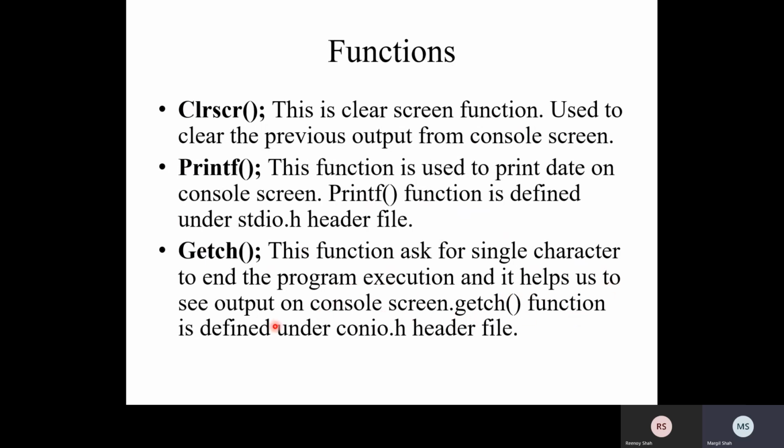The getch function is defined under the conio.h header file. Getch is used for getting a character, but our purpose is to see the output on the screen through the Turbo C++ IDE. That is where we are using getch. It is never really part of a program; it is purposefully part of the code.